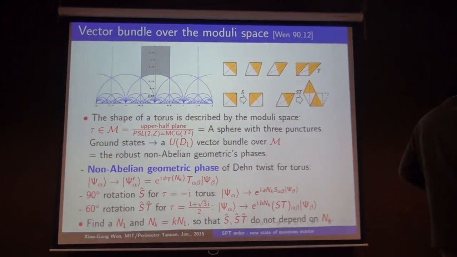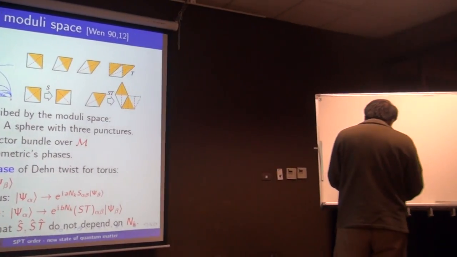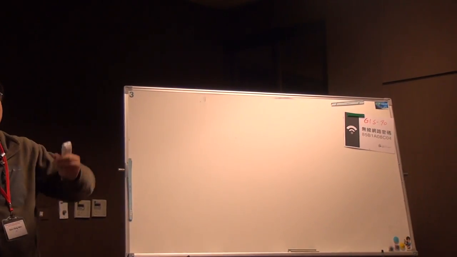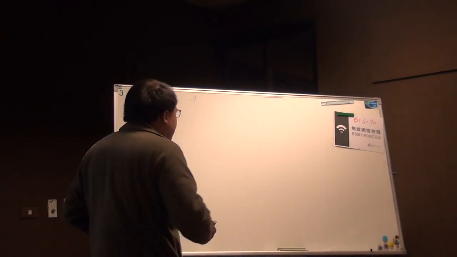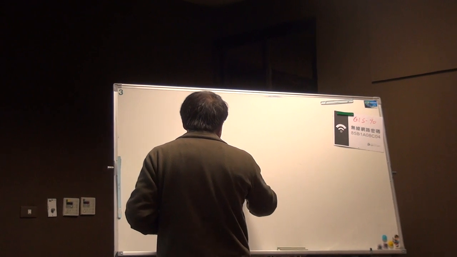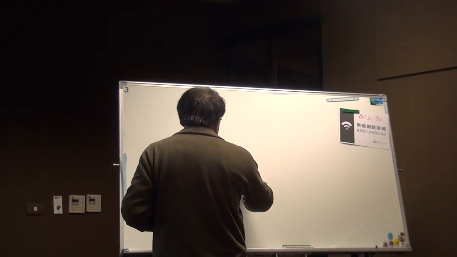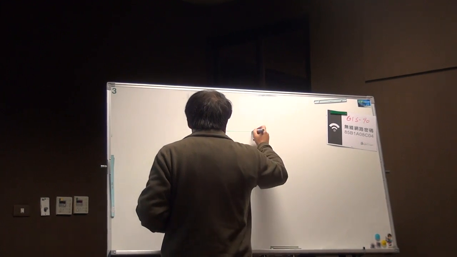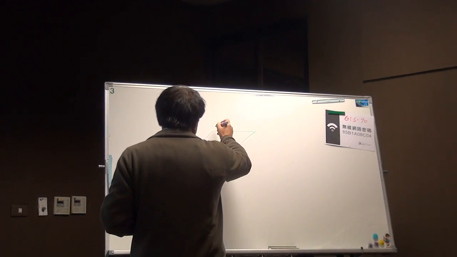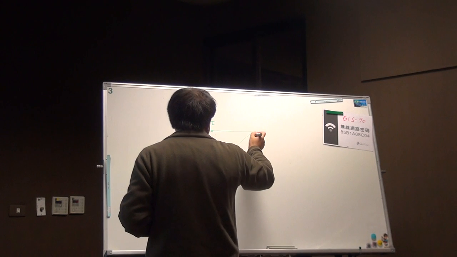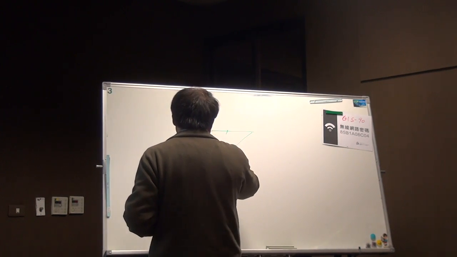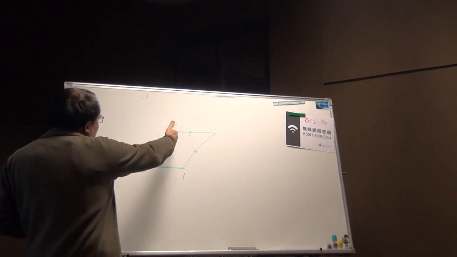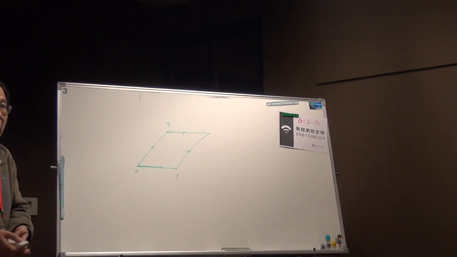One way to understand this non-abelian geometric phase is that a two-dimensional system on the torus can have a shape. If the base is just 0 and 1, then the other edge can be described by a complex number tau. We have a periodic boundary condition, so this is a torus. The shape of the torus is labeled by a complex number tau.